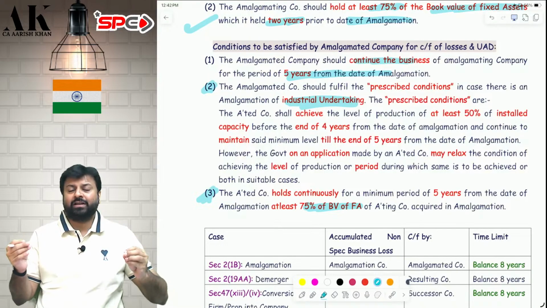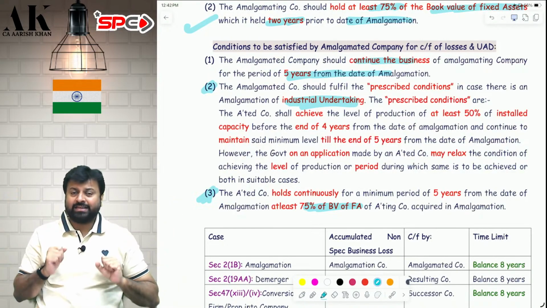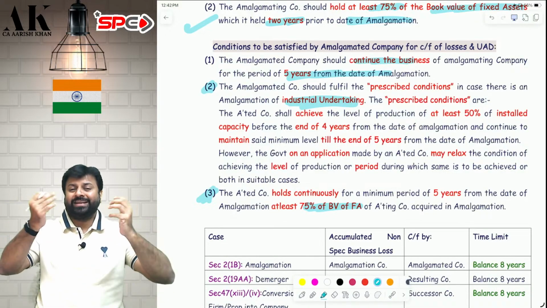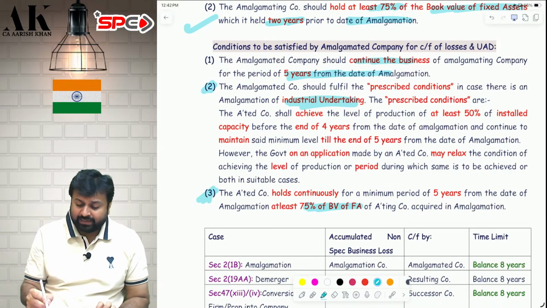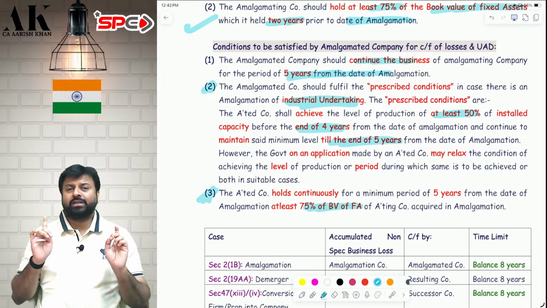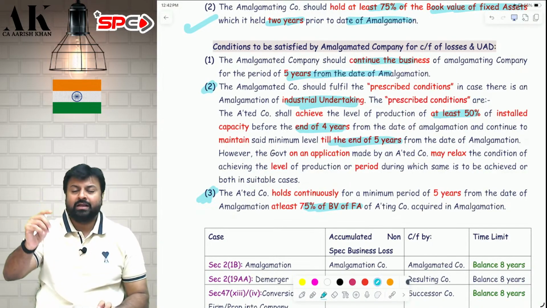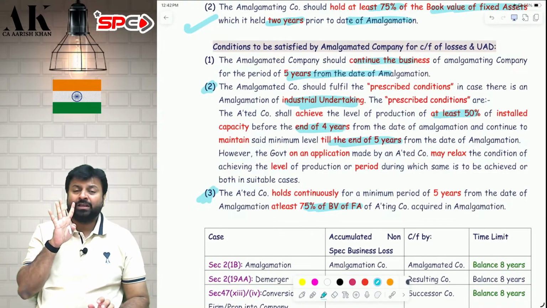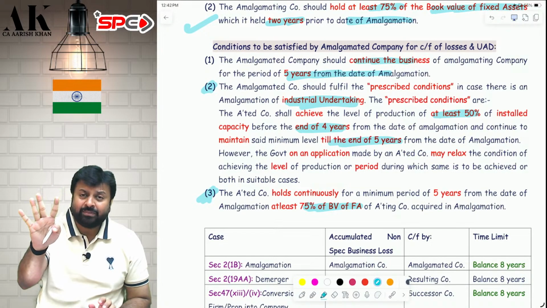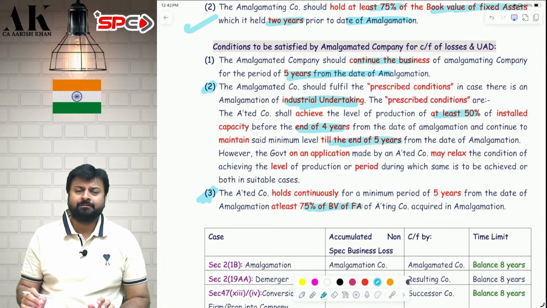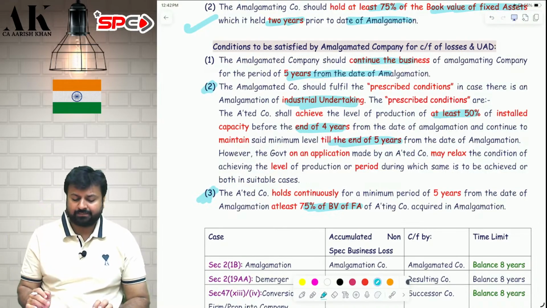So if you are doing manufacturing and if you are purchasing a company, if you are doing an amalgamation with another company and you are taking their installed capacity, you should achieve at least 50% of the total capacity till the end of 4th year. And the 5th year, you have to maintain that much. Suppose the installed capacity of the company is 1 lakh unit and you are acquiring that company in the form of amalgamation. So by the end of 4th year, you should achieve at least 50% of the total capacity, at least 50,000 units you should be able to manufacture. And in the 5th year, you have to maintain that.